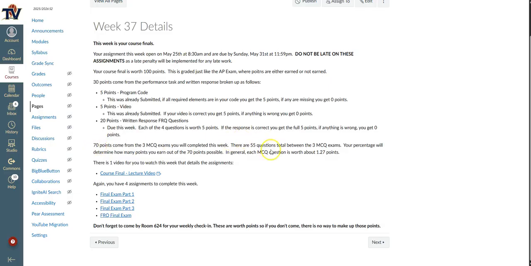So essentially each question is worth about 1.27 points. I take your percentage correct out of 55, whatever that percentage is, and do the math to figure out how many points you would get out of 70. And then the combination of your multiple choice and your performance task and written response points will make up your points for the final.